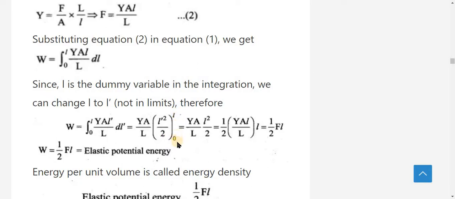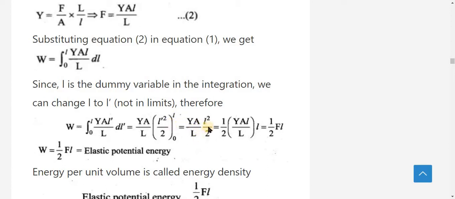Then substituting the limits 0 to L. Now substituting the limits, upper limit minus lower limit. So the equation becomes YA divided by capital L into upper limit value is L. L dash can be replaced as L because limits are substituted in the L dash place. So we get L square divided by 2 minus lower limit, 0 square divided by 2, which is 0. So only one term is obtained from this substitution of limits. The term is L square divided by 2.